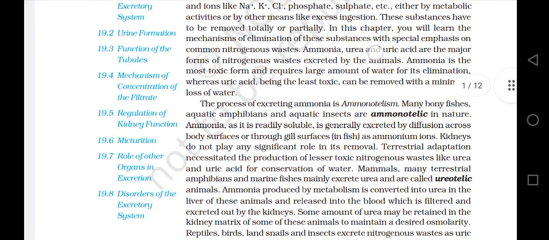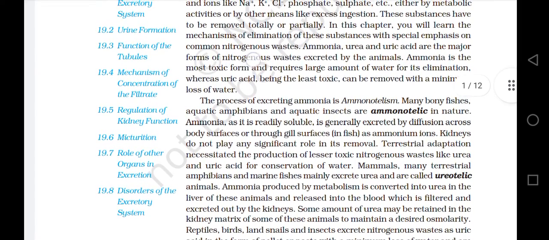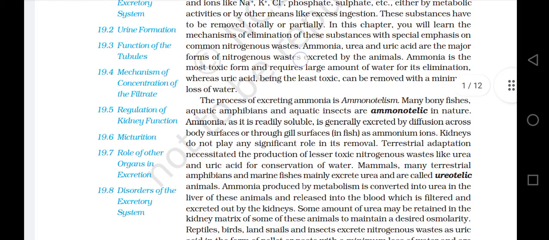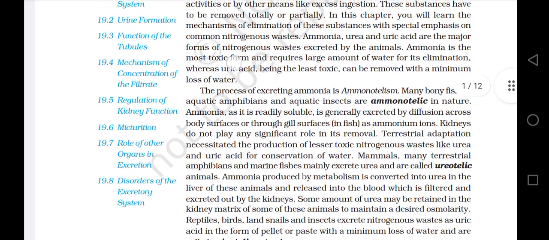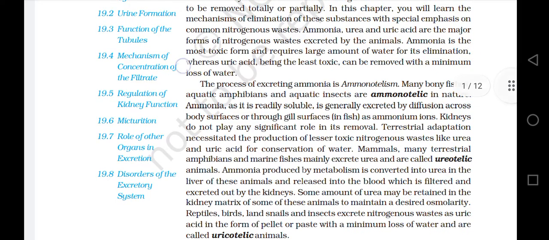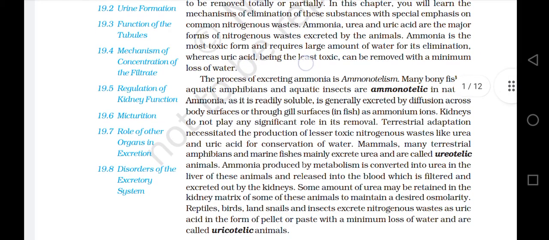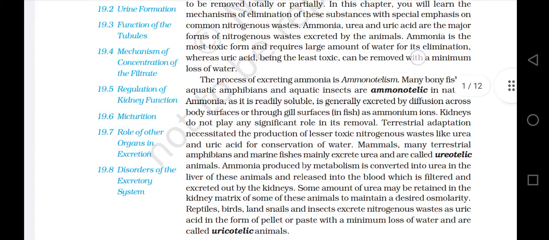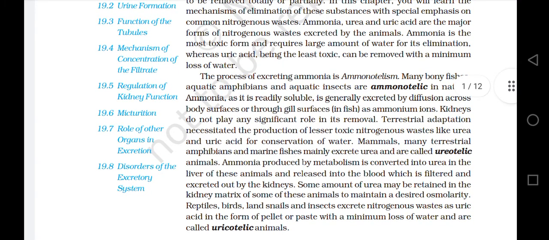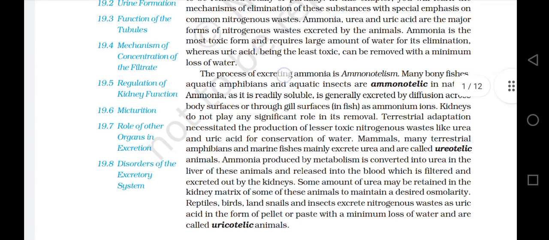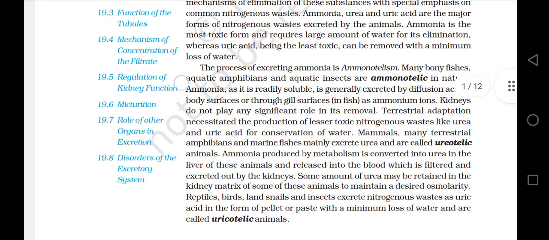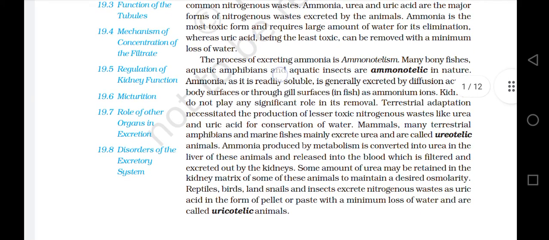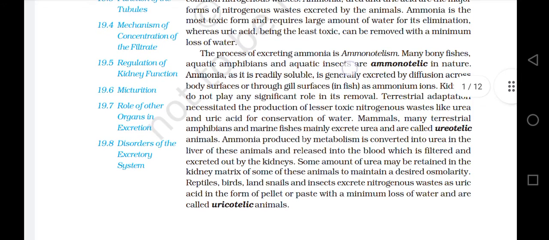Ammonia, urea, and uric acid are the major forms of nitrogenous wastes excreted by the animals. Ammonia is the most toxic form and requires a large amount of water for its elimination, whereas uric acid, being the least toxic, can be removed with a minimum loss of water. The process of excreting ammonia is ammonotelism. Many bony fishes, aquatic amphibians, and aquatic insects are ammonotelic in nature.